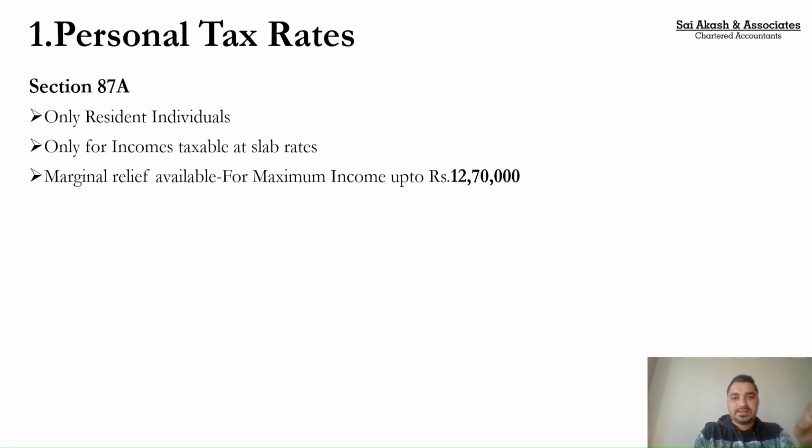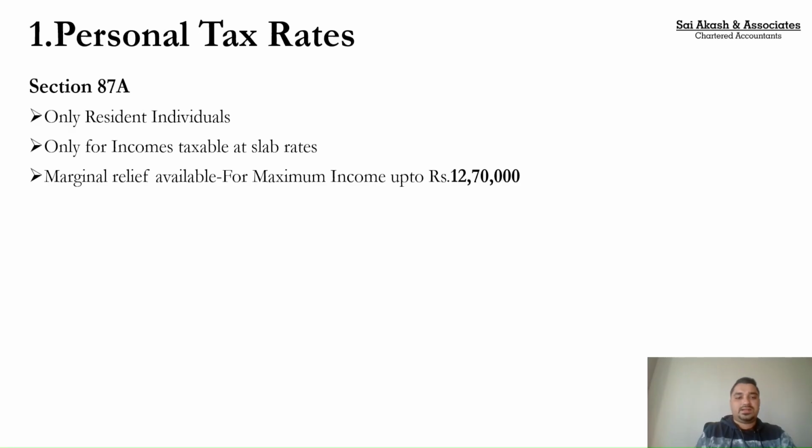But as the effect of this increase, my liability increases. If income was 12 lakhs, my liability was zero. Now I have to pay 61,500 tax. So here the increase in liability is more than the increase in income. Your income is increased only by 10,000, whereas your liability is increased by 61,500.